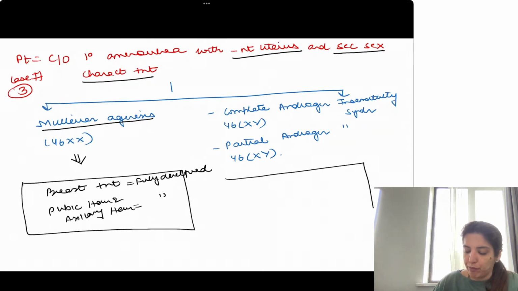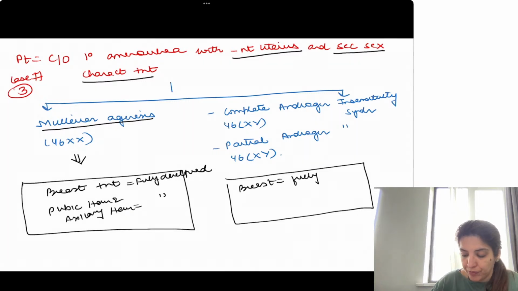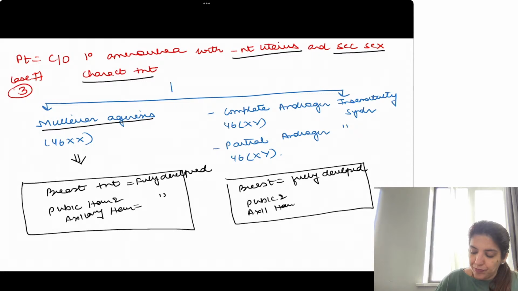Whereas in both complete and partial androgen insensitivity syndrome, breast is fully developed, but pubic hair and axillary hair are not developed.